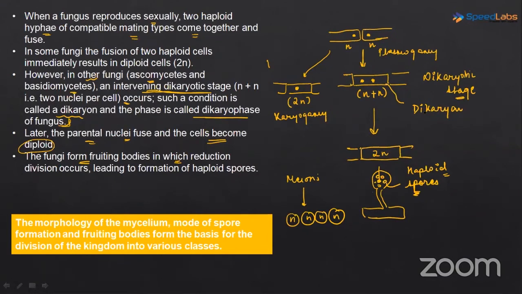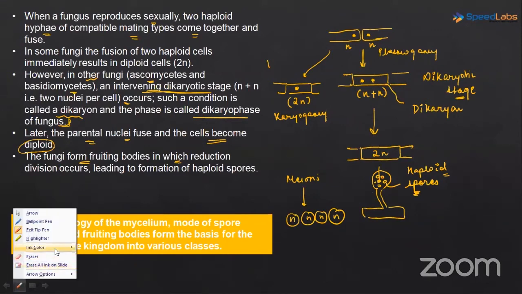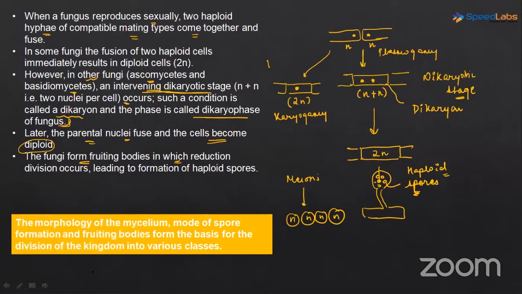Dikaryotic stage. Yes, beta, it can also show evolution. Basically, ascomycetes और basidiomycetes जो हैं, वो you can say earlier fungi हैं. ठीक है, मतलब एवोल्यूशन में अगर हम देखें तो एस्कोमाइसिटीज बेसिडियोमाइसिटीज पहले आते हैं. So maybe it can signify the evolution process also. Okay, the steps are clear. This is very important. I hope it is clear. The plasmogamy, the karyogamy, and in certain fungi, the dikaryotic stage or the dikaryophase is existing.